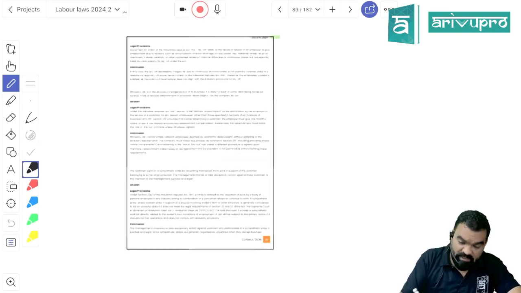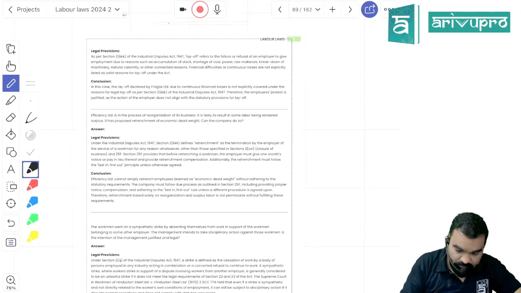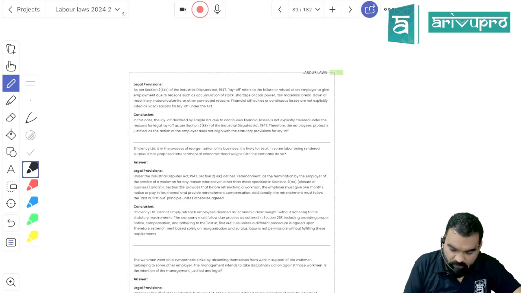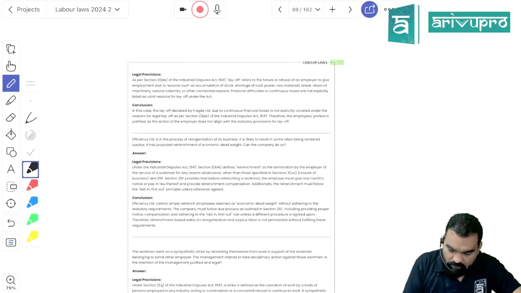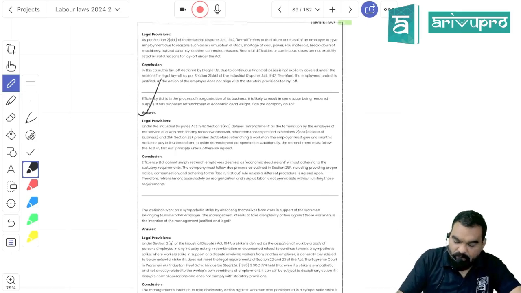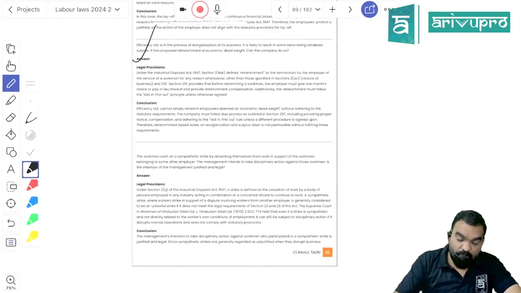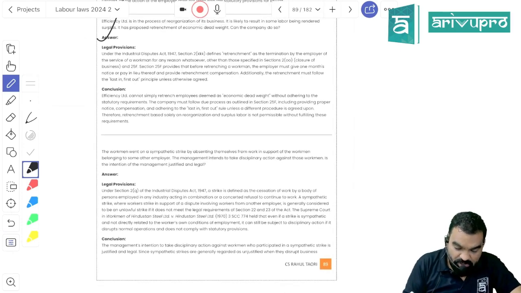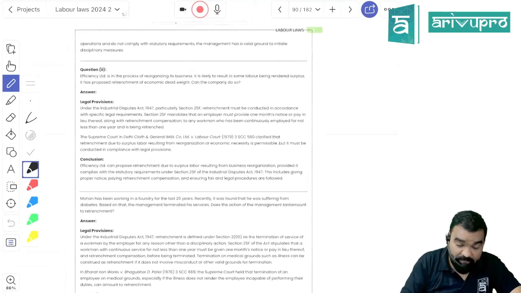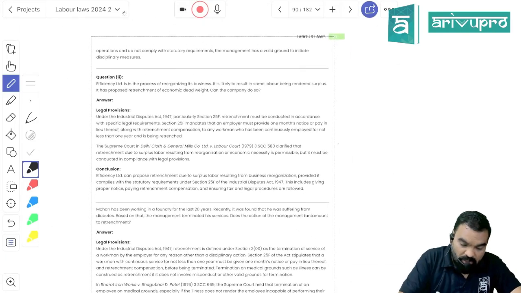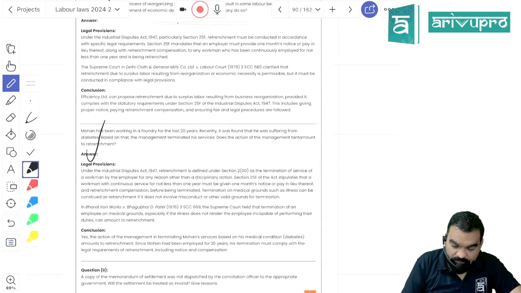Financial losses are there and they just wanted to lay off people. Financial loss cannot be a reason for logical layoff, right? Retrenchment due to amalgamation: you have to give a reasonable opportunity of being heard, and you have to provide proper retrenchment compensation, right? Sympathetic strike is a strike. Again and again they have asked about sympathetic strike, right? Reorganization and termination: you have to pay the retrenchment compensation, right?